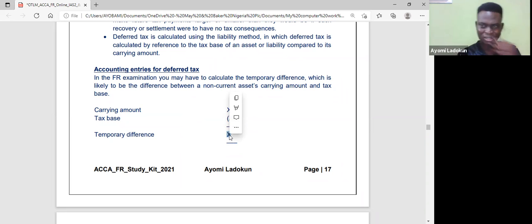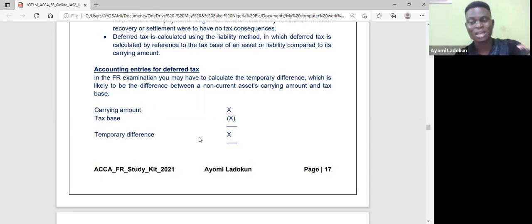So the question now is this. Now, be with me here. Please be with me here. When I have a temporary difference, okay, what type of temporary difference am I having? Is it a taxable temporary difference or a deductible temporary difference? Okay? It should be somewhere in your notes, but let me quickly explain it here. If the carrying amount of an asset is higher than the tax base, that is what we call deferred tax liability.